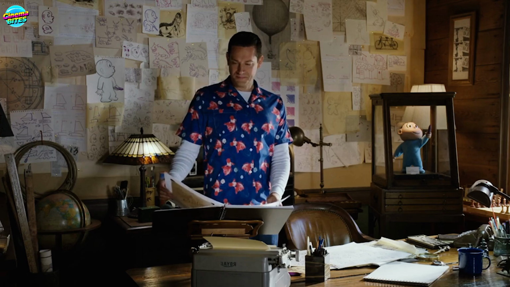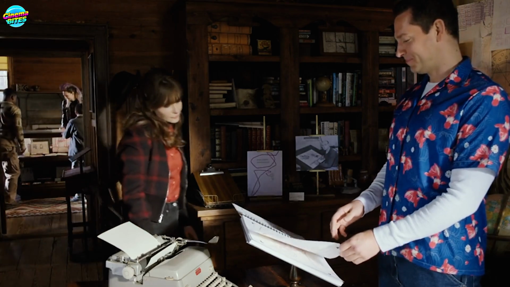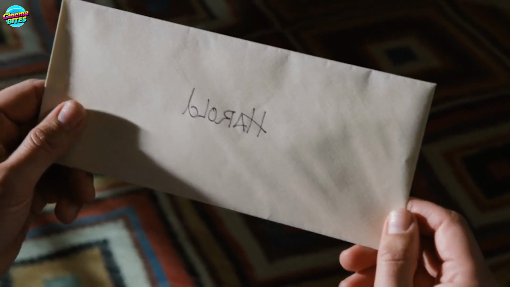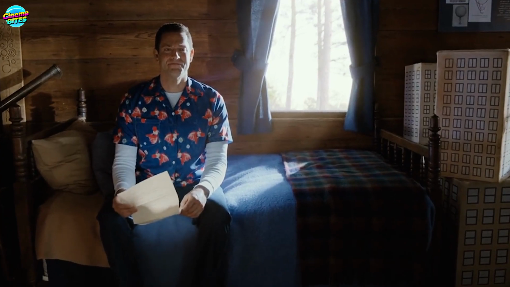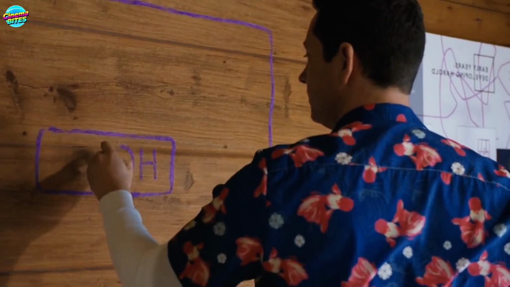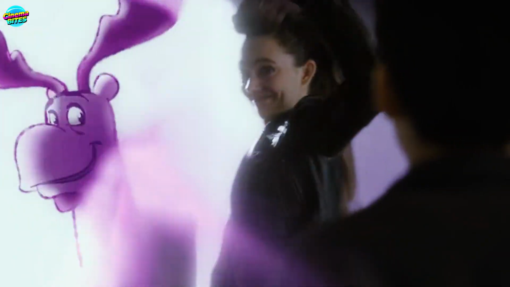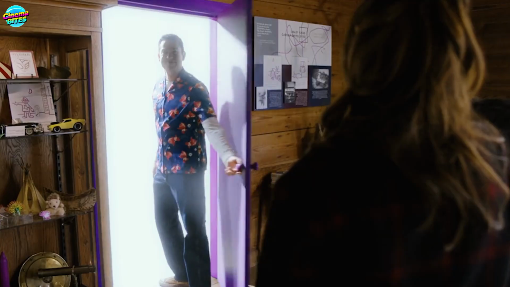Harold then closes the door, and Carl breathes fire to burn it, ensuring that Gary cannot return to the real world. The next day, Harold and his friends visit John's house, the author of the book. They are delighted by the drawings they see. John's wife gives Harold a letter from John, explaining that John left the enchanted pen for Harold to use his imagination and create his own story. Harold draws a door and opens it, allowing him and his friends to continue their story. They say goodbye to Mel and Terry before entering the door to return to their world.